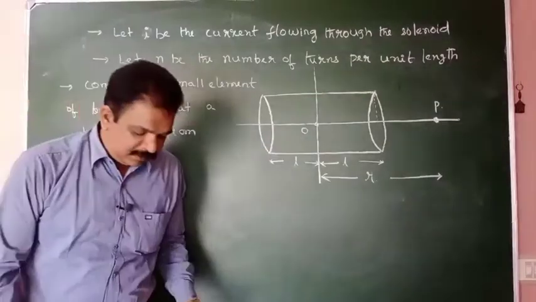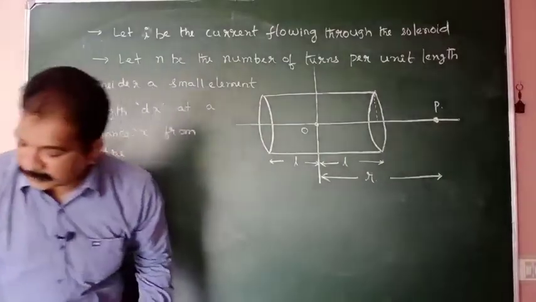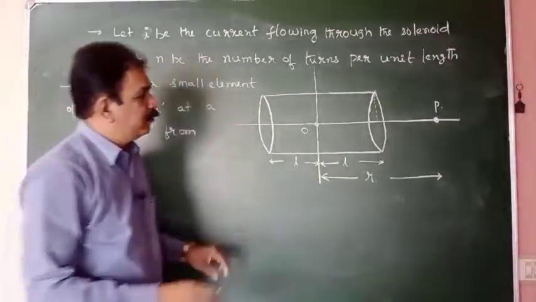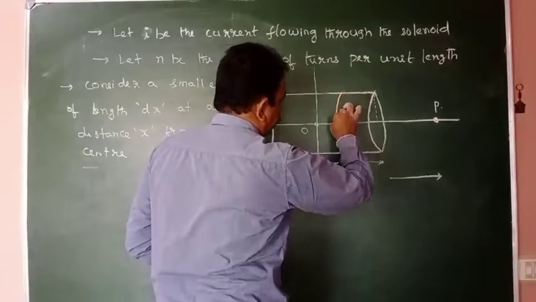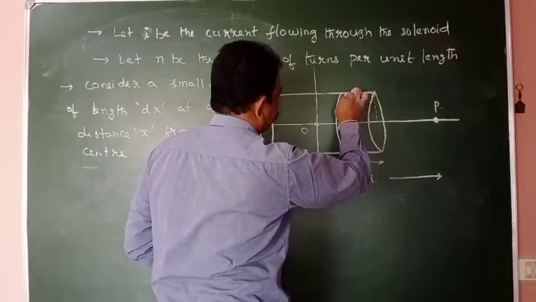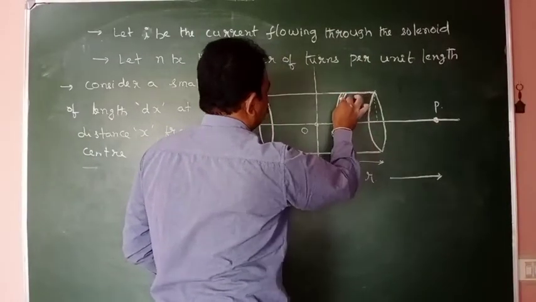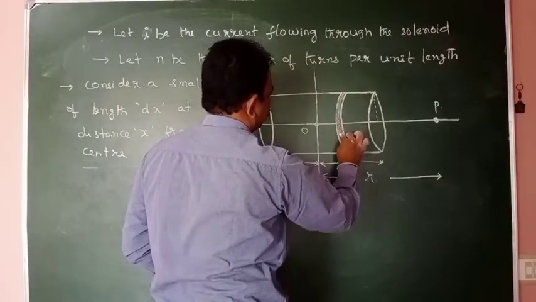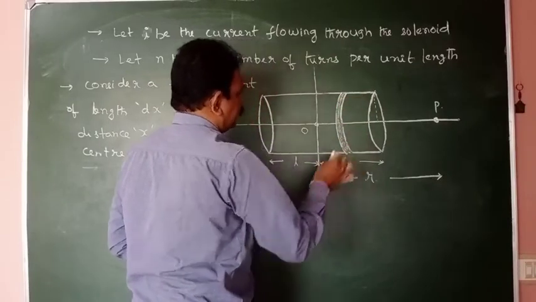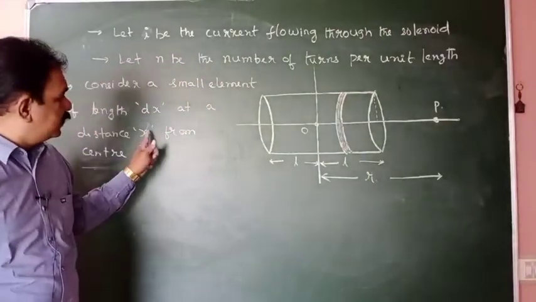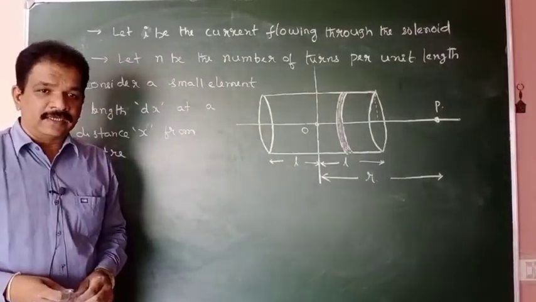In this entire solenoid, I am considering one small portion. What is the thickness of that portion? dx.